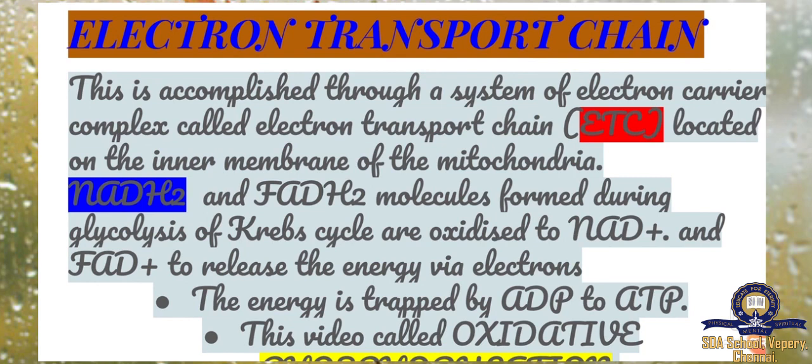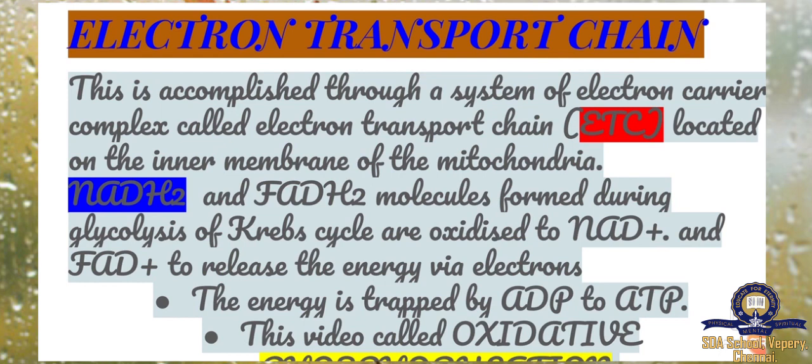Next, electron transport chain. This is accomplished through a system of electron carrier complexes called the electron transport chain, located on the inner membranes of the mitochondria. When electrons are transported across the inner membrane, we call it the ETC, electron transport chain.